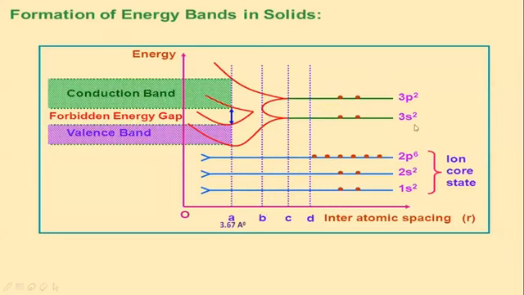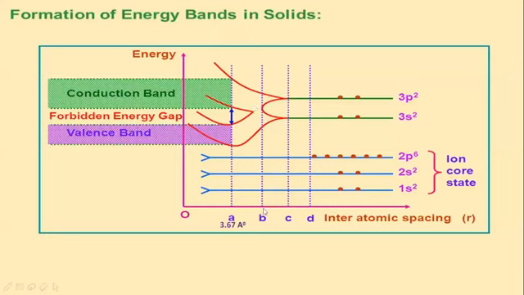How many electrons are there? There were 4 electrons in the isolated atom, a single atom, and 4n electrons in the crystal. When the atoms are brought closer, we have 4n electrons. These 4n electrons can occupy any energy level between these two. Here, you can see the range. If I go on the y-axis, you can see a range of energy values. Between these energy values, the 4n electrons can be found anywhere.